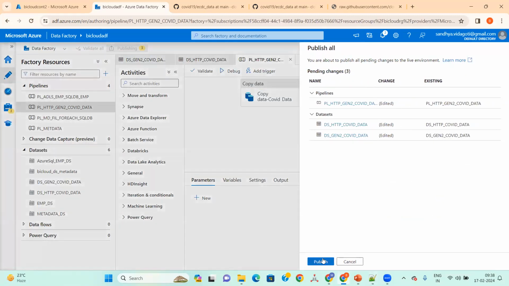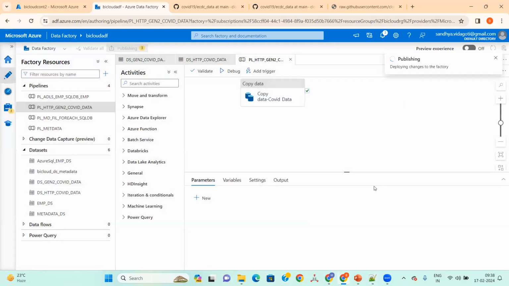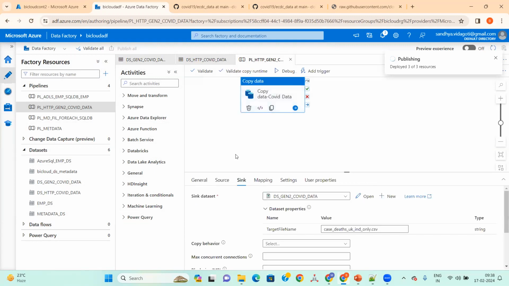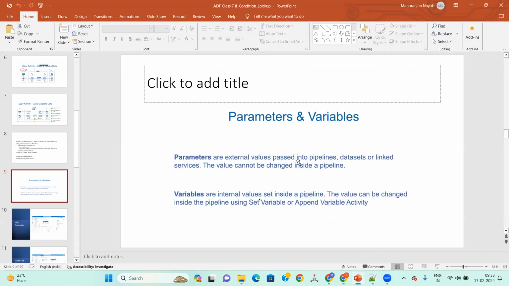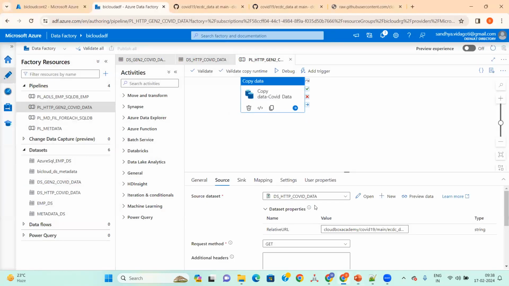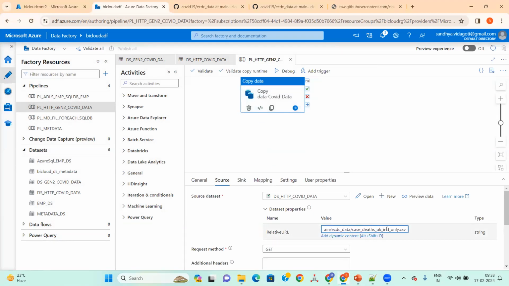So we are good, right? What we have done in the copy data is, in the source at the data set level, I have given hard coded values. The parameters of the external pipelines in the data sets or linked service, the values cannot be changed inside the pipeline. Once you publish this one, it cannot be changed. Our intention is to make that dynamic.